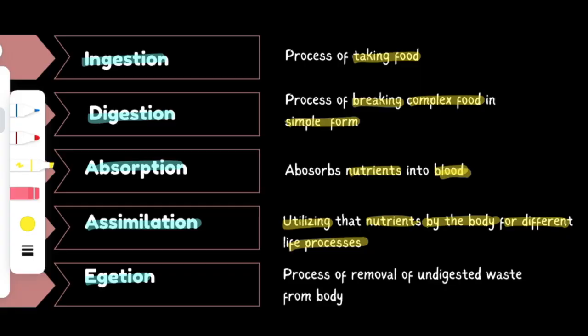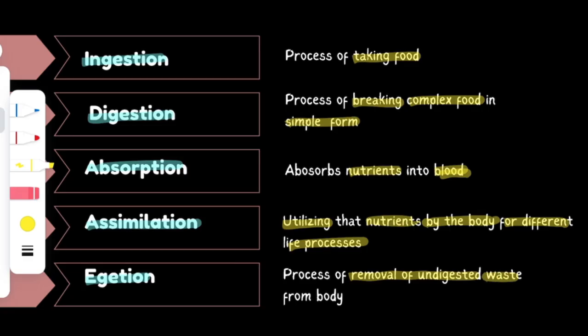And after that, the last but not the least is egestion. Now what is egestion? During the whole process, lots of undigested waste is also produced, which has to be removed from our body, and this process is known as egestion. So egestion is a process of removal of undigested waste.